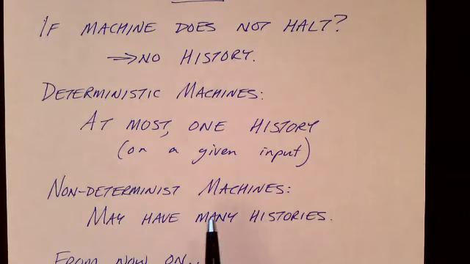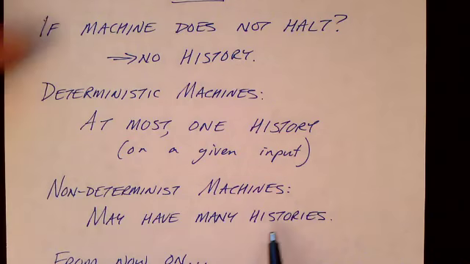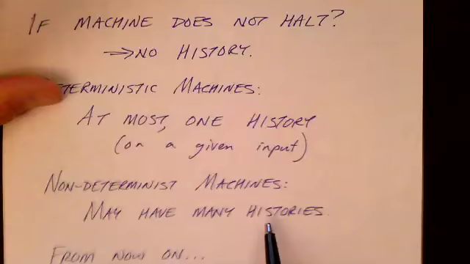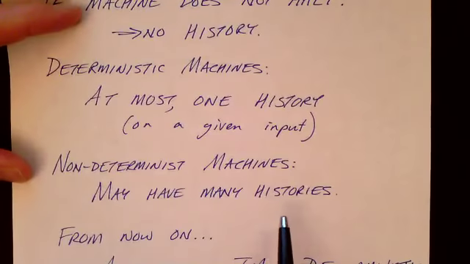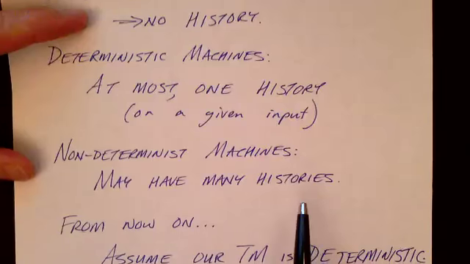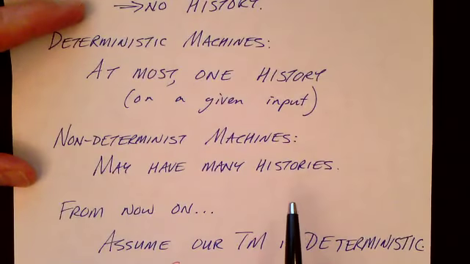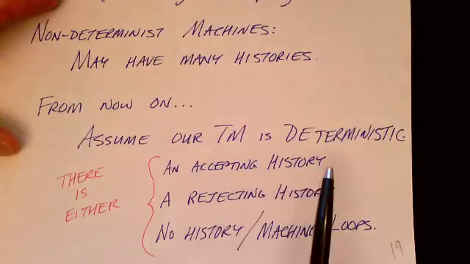For deterministic machines, there is at most one history on a given input. For non-deterministic machines, we can have many histories corresponding to the various branches in the computation. The non-deterministic choices can lead to different configurations and different computation histories. From now on, we're going to assume that our Turing machine is deterministic.